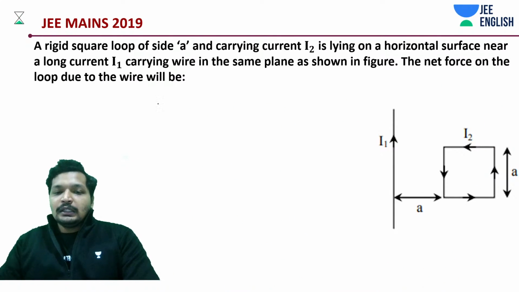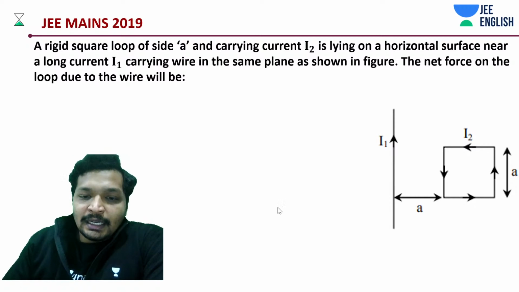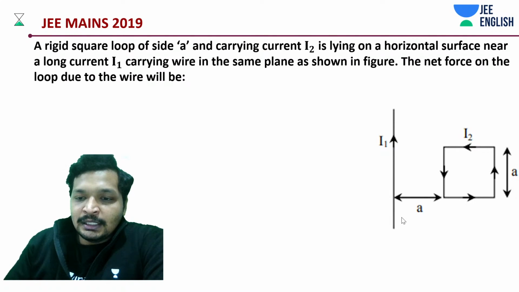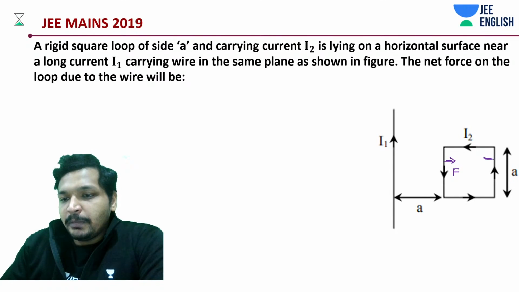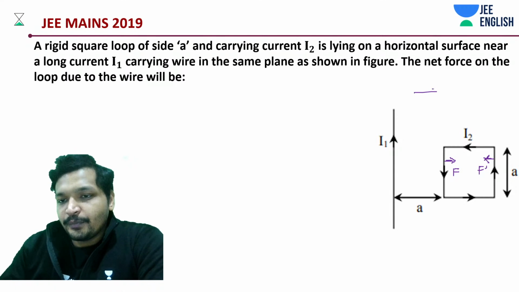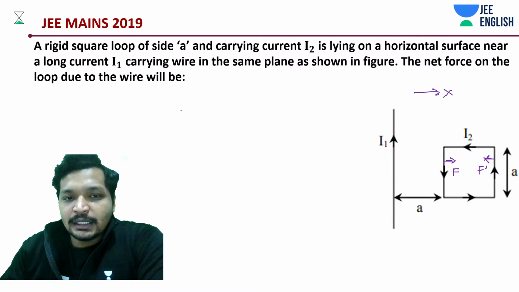That means what is the net force on this loop? F plus F dash. That's it.